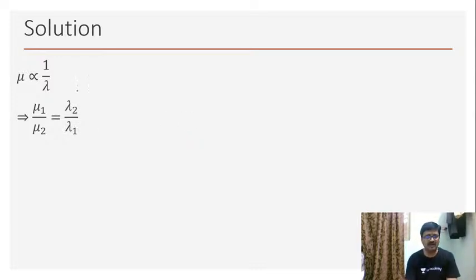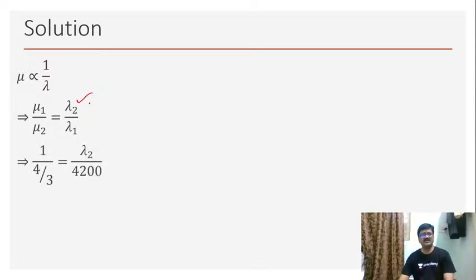Now here our unknown factor is what? Lambda 2. We are supposed to find lambda 2 here. Accordingly, I can write this as mu1 is what? Air. Refractive index of air is how much? 1. And 4 by 3 is the refractive index of water. Is it not? So obviously from this I can comfortably calculate the value of lambda 2.